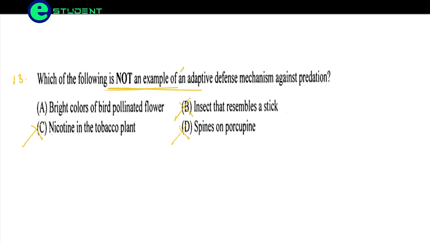Bright colors of bird-pollinated flowers. Yes, this is the correct option, because the bright colors attract the birds. The birds get attracted toward the flowers. This is actually a mechanism where pollination is increased. This is causing pollination to happen in the plant. So this is not a defense mechanism. This is actually a mechanism where plants attract the birds and produce pollination.